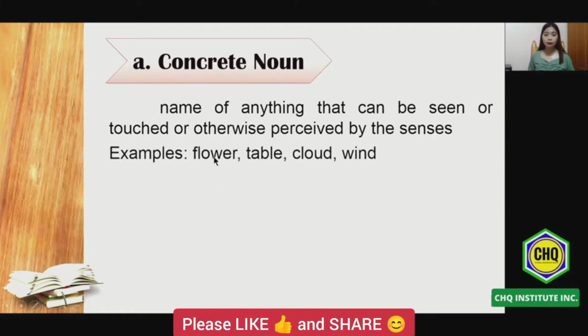Say for example, flower. We can smell a flower. If mabaho or mabango ang flower, we can distinguish because of its smell or through the use of our sense of smelling. The next one will be the table. We can touch the table. Table is a tangible object. Therefore, it is a concrete noun.